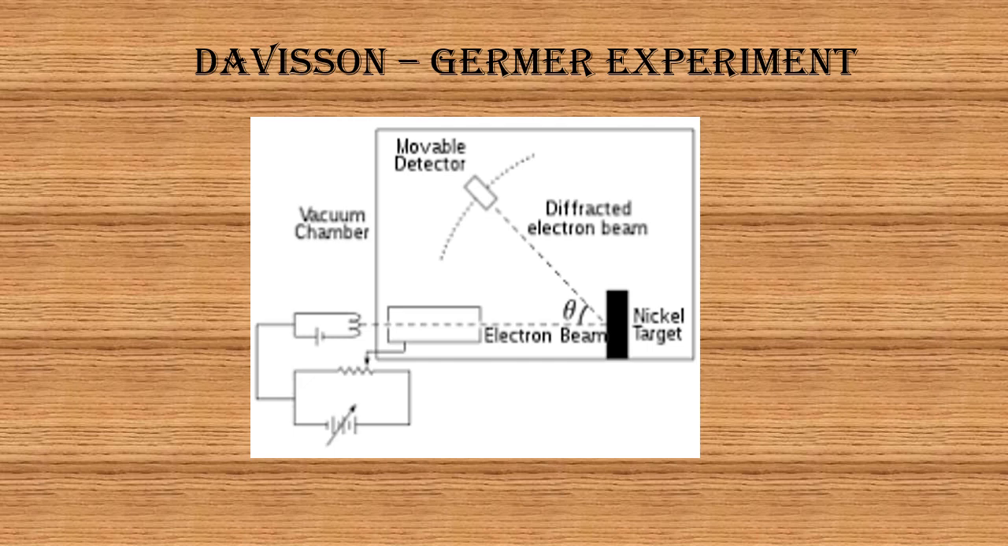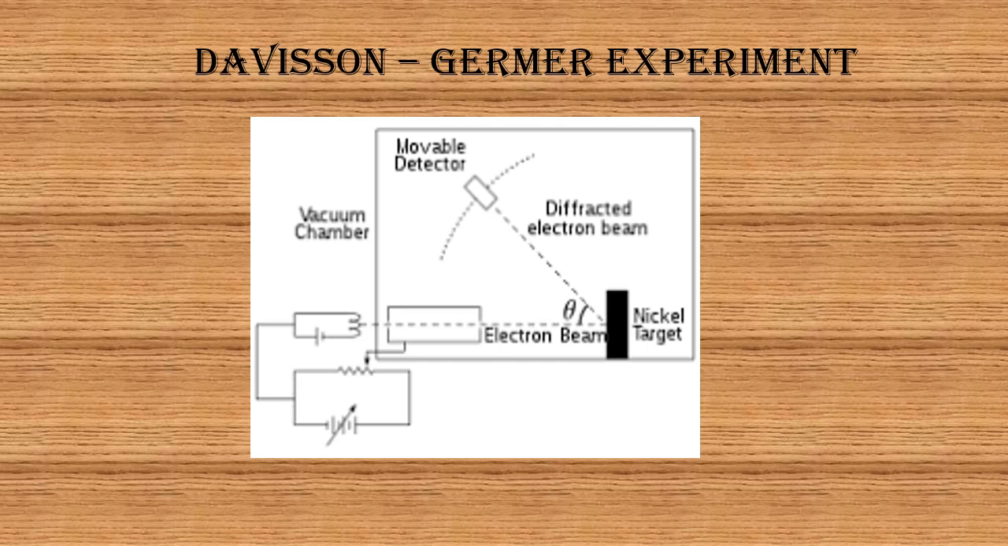Next, the Davisson and Germer experiment. First, let me discuss the experimental arrangements of the DG experiment. Look at the picture. The electrons are accelerated through a potential difference V in the electron gun. This electron beam falls on a large single crystal of nickel.